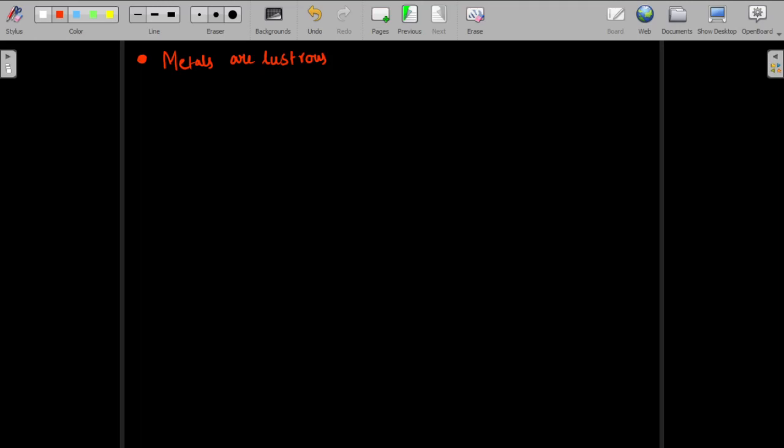In Hindi, what do you call shiny? I don't know. Anyway, in Bengali it is called chok. So when something is lustrous, you can use that for making shiny objects.